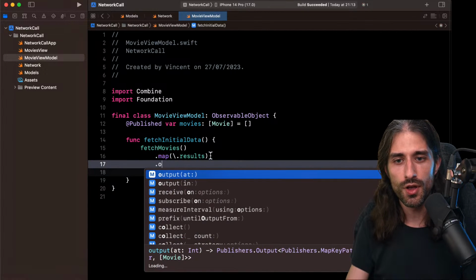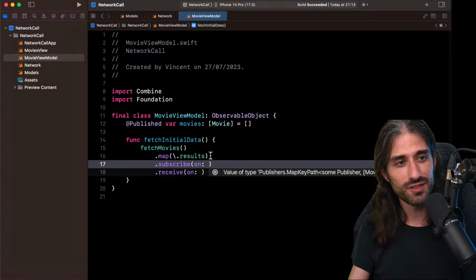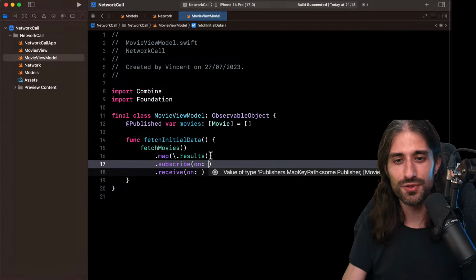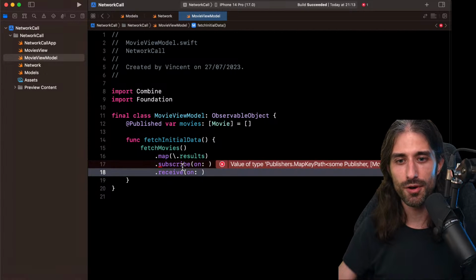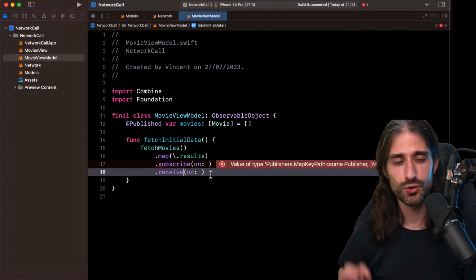So you have two operators on Combine. Interestingly, you have the same logic and the same equally confusing logic on RxSwift. So you have subscribe on and receive on. It's very important to understand the difference between the two of them because it's super counterintuitive. Both operators will determine on which thread subscription code is executed.